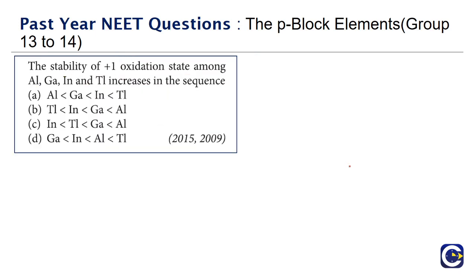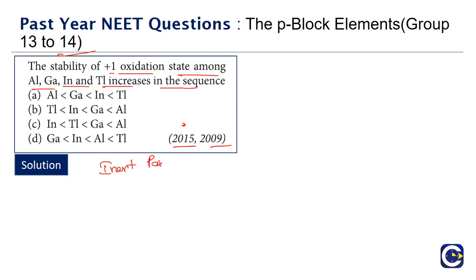Next we have a question that has come in multiple years. The stability of the +1 oxidation state among aluminum, gallium, indium, thallium increases in the sequence. It's a straight question. So as we go down the group, what is the reason for this? It is the inert pair effect. So in the 13th group, the valence arrangement is ns2 np1. That is the valence arrangement.